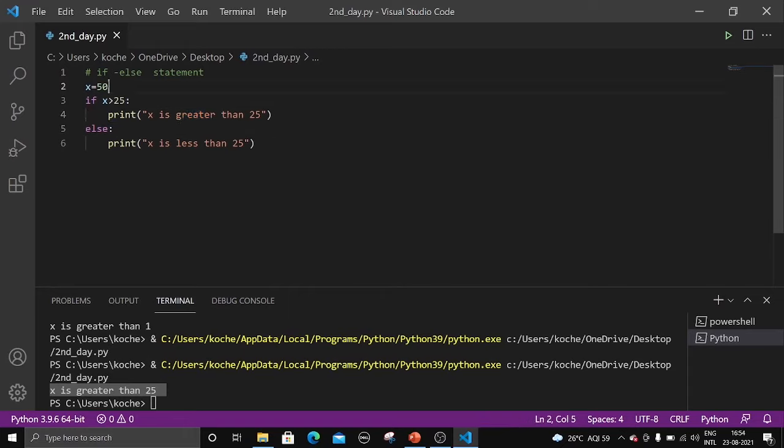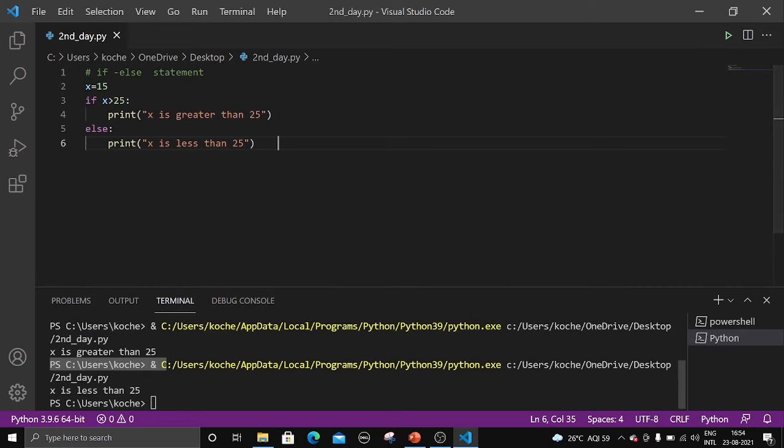Now let me change the number. Let me take a number which is less than 25. Let us take 15. Now Control plus S, the file is saved. Now run the program. There you go. X is less than 25. Why is it being printed? X is 15. Is 15 greater than 25? No, it is less than 25. So this block is skipped. That means this condition is not satisfied. If this condition is not satisfied, which will be executed? The statements under the else block will be executed, right? So this statement is executed.